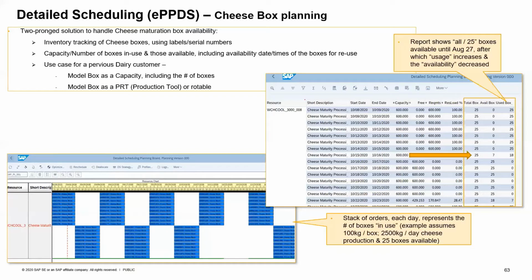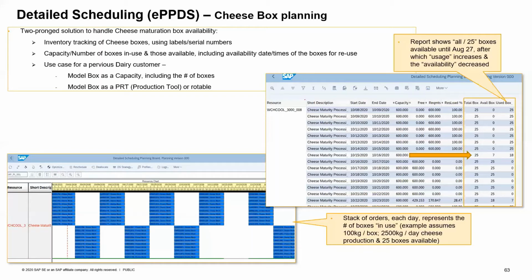For the purposes of this demonstration, we have used 10 boxes as available boxes at this particular plant. We have 250 kgs of cheese capacity per box considered, and our orders are 2,500 kilograms of cheese each. What you see on the bottom screen print is the depiction of how many boxes are in use each day. That gives you a visual of how the boxes are getting used. You see a stack of 10 orders on each of these days. So the math is simple: 2,500 kgs for the cheese block order, 250 kgs per box, which makes it 10 boxes in use per day.